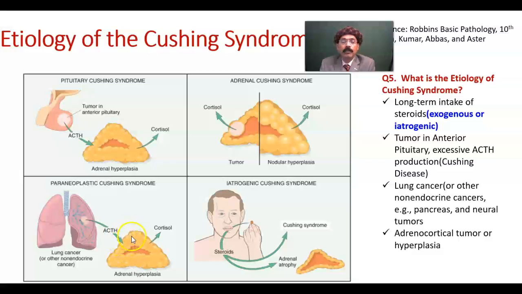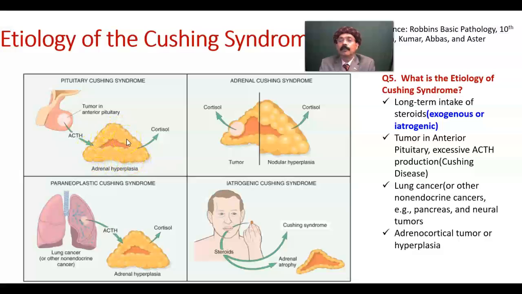The adrenal cortex will be stimulated bilaterally, and it will be increased in size. Okay. Tumor in the anterior pituitary also releases ACTH that will also cause hyperplasia of the adrenal cortex.